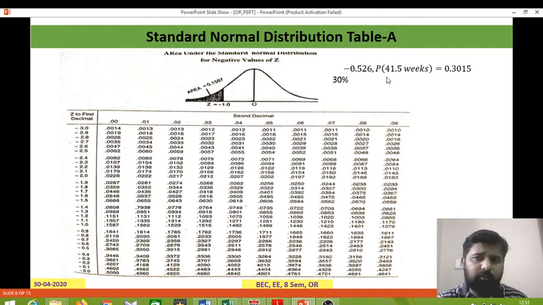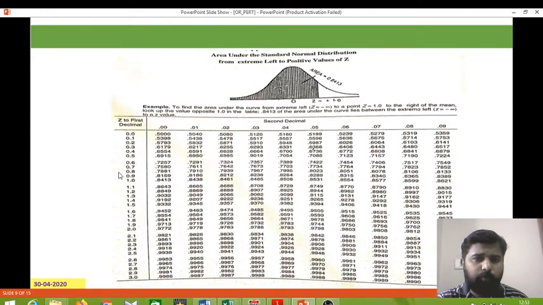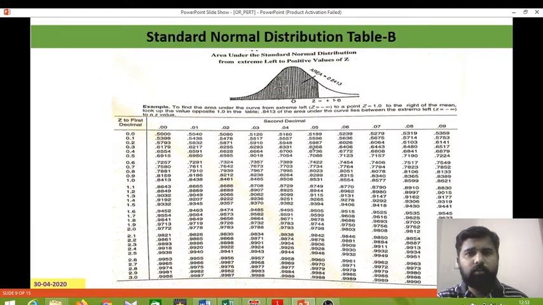Actually z equals minus 0.526. So minus 0.5 is the first decimal and 26 is the second decimal. Minus 0.5 is available here, and 26 is available here. 0.02 means the second decimal. So I add them together, and the answer will be 0.3015. That is 30%. Like this we have to do it for all examples. This is for the standard normal table with positive values, and that is not standard distribution table B.